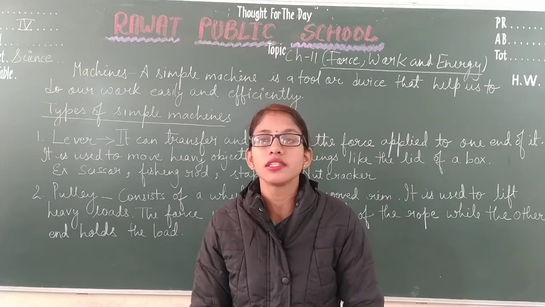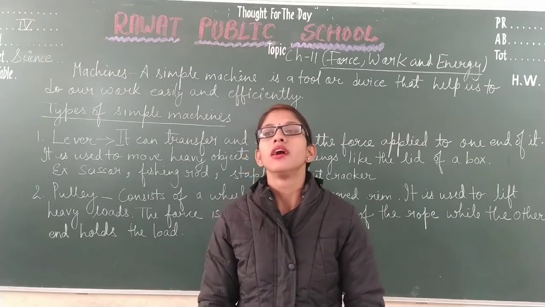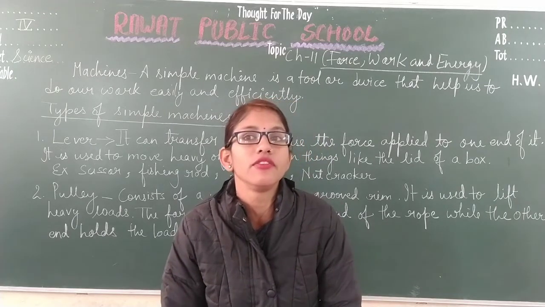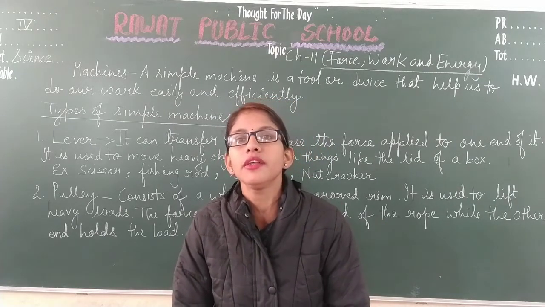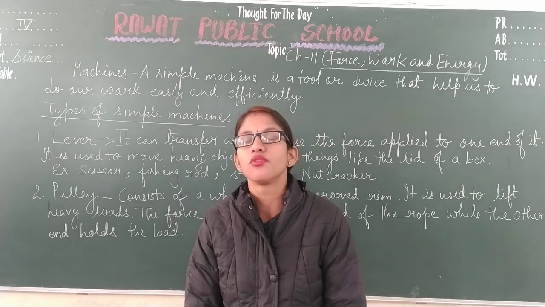Similarly, ripe fruits and leaves that fall from the branches of trees always fall on the surface of the earth. They never remain in the air. This shows that gravitational force is the force of attraction.